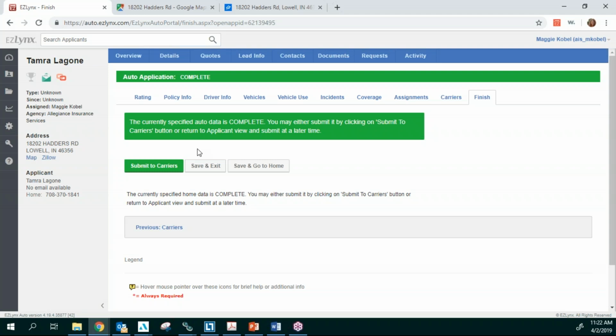Please, if you're quoting an auto and a home, go into the home. Don't submit your auto, then come back in and do the home, and then submit the home. Submit them together. That way, when you go into that carrier website for Safeco, all of that information is going to be right there for you. You'll be able to see both of them, the auto and the home, together.